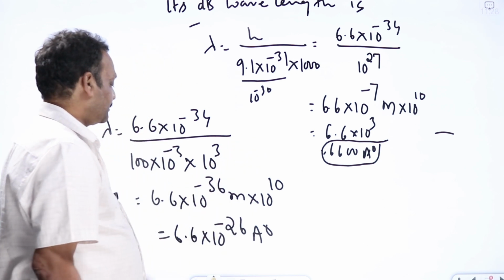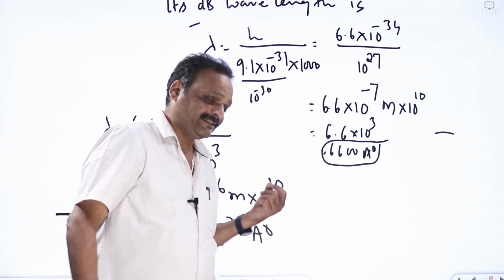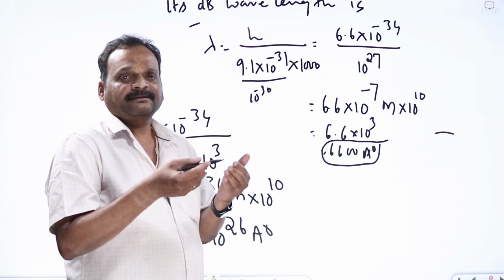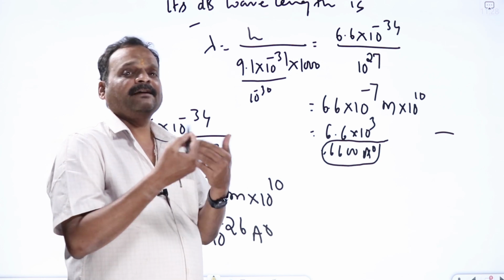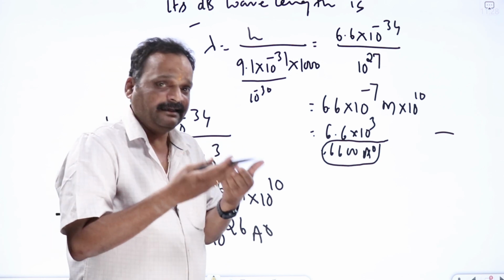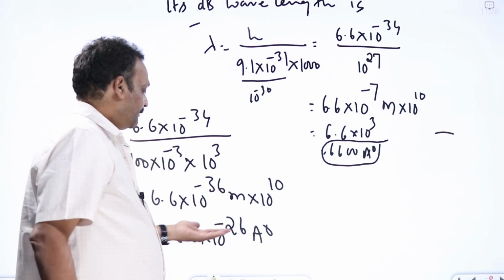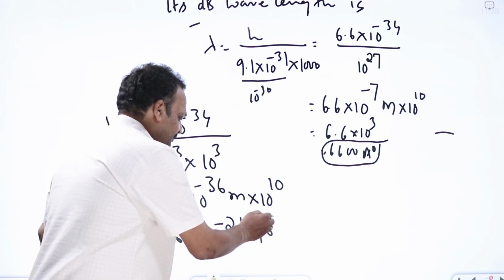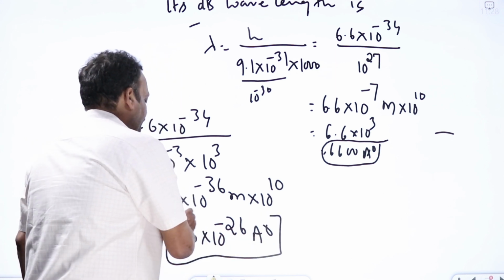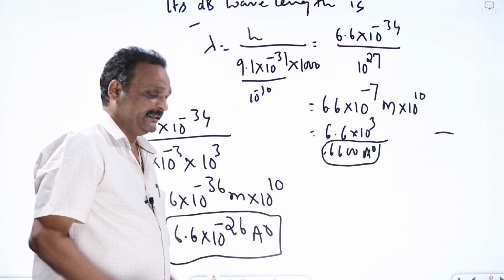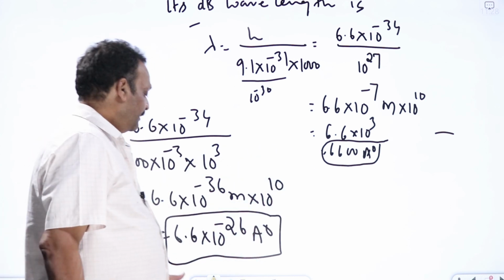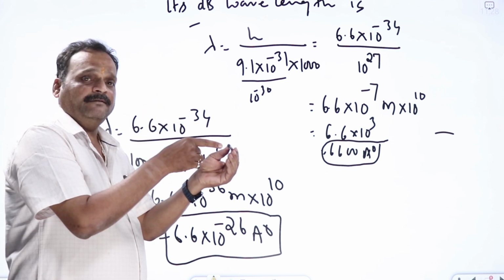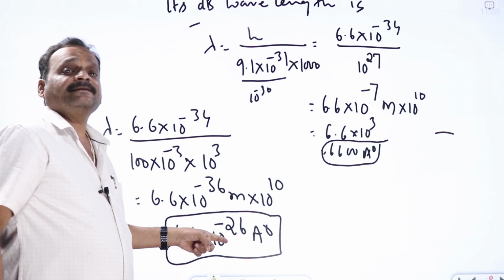10 to the power minus 26 angstroms. Angstrom itself is an extremely small unit. 10 to the power minus 2 angstroms is picometers, 10 to the power minus 5 angstroms is femtometer, 10 to the power minus 8 is attometer. 10 to the power minus 26, what it is called, even I don't know. This is an extremely small wavelength. This small wavelength cannot be measured, not only today, but even after 100 years it is impossible. Is this pen not having de Broglie wavelength? It is having de Broglie wavelength, but its value is extremely small.